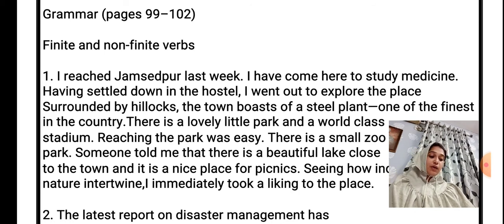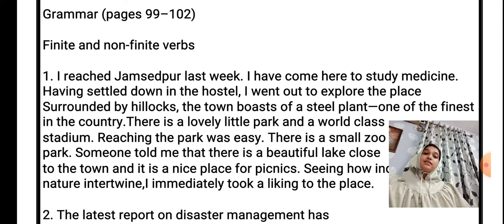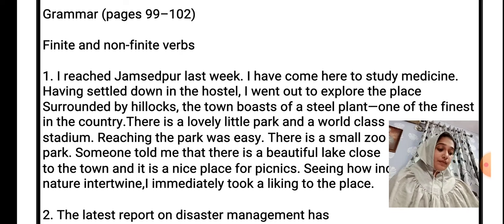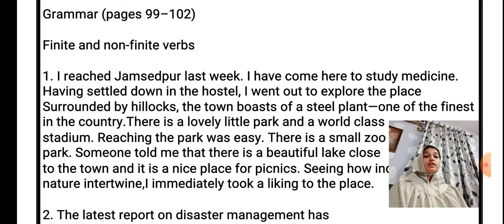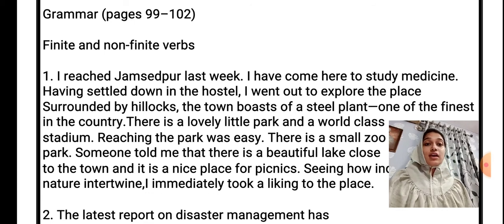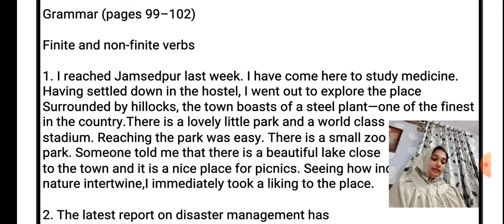Having settled down in the hostel. So having settled is another fill up. Having settled is a past participle. In the hostel, I dash out to explore the place. I dash out, and in bracket we have go. So we'll use past participle of go, that is I went out to explore the place surrounded by hillocks. So surrounded, again past participle. The town boasts of a steel plant. The town boasts, present participle, of a steel plant, one of the finest in the country.